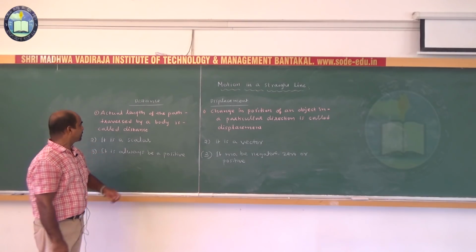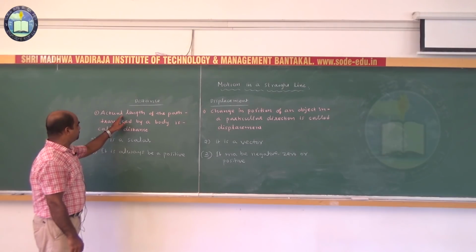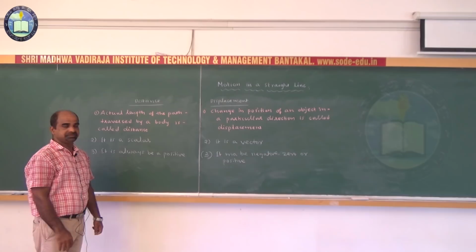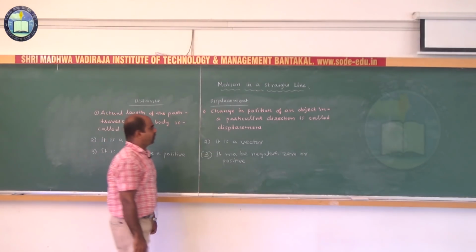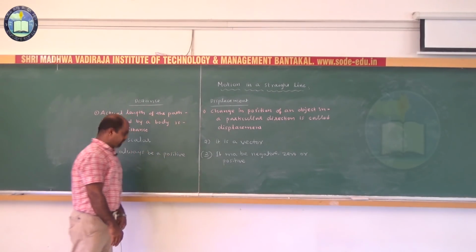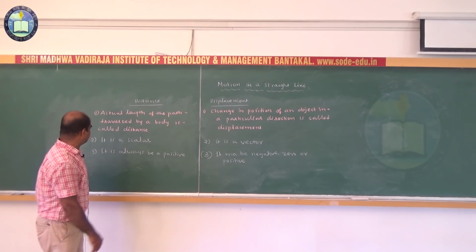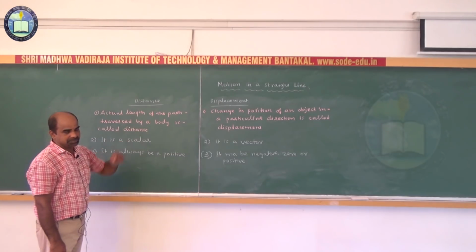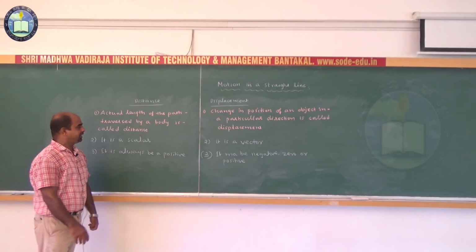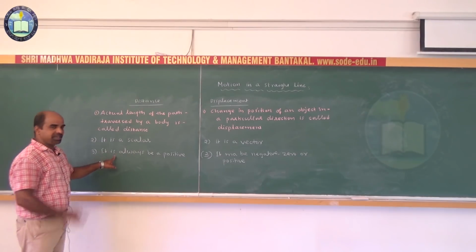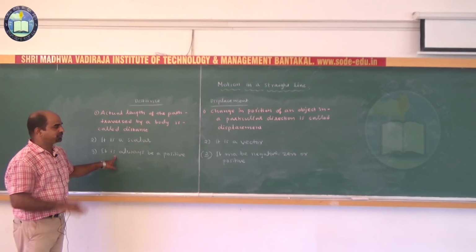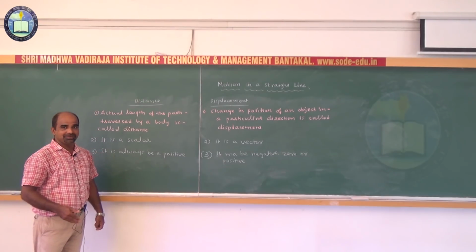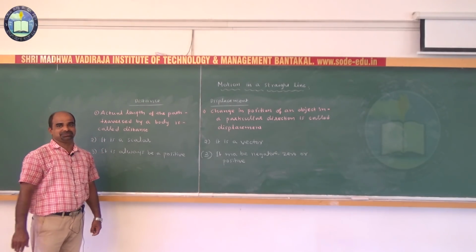Any doubt? First one, the actual length of the path traversed by a body is called distance. Change in position of an object in a particular direction is called displacement. Distance is a scalar physical quantity. Displacement is a vector physical quantity. Distance is always a positive quantity. What about displacement? It may be negative, zero or positive.